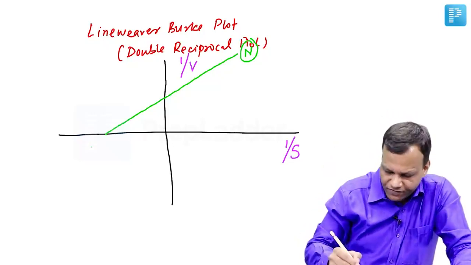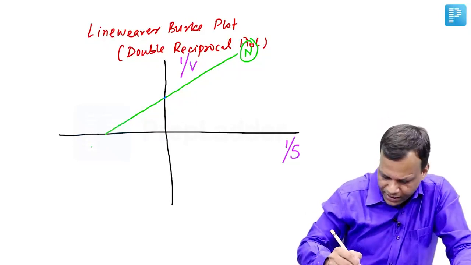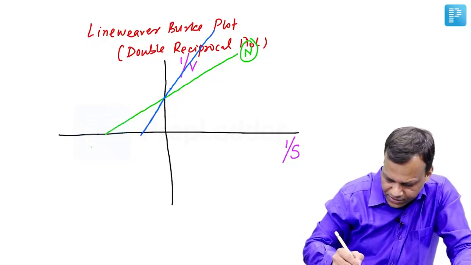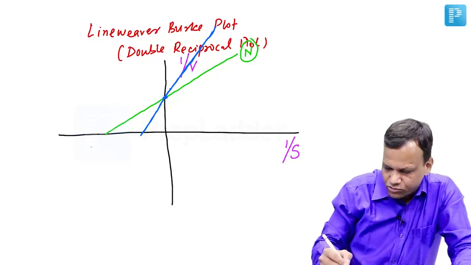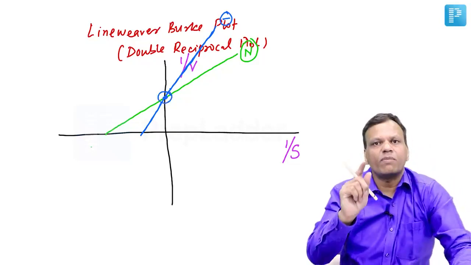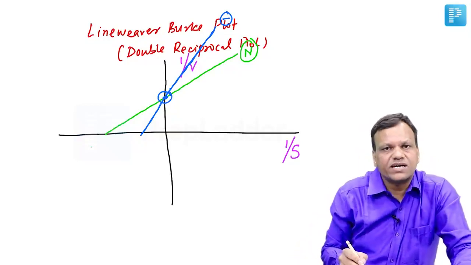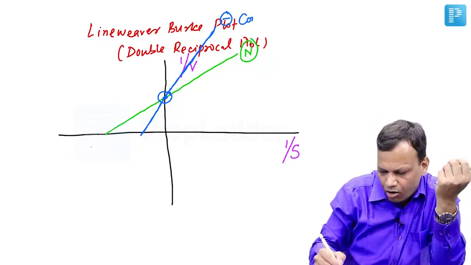If the graph is intersecting on the y-axis, like suppose the second drug is giving a graph like this. That means this point is same, so this is with inhibitor. This point is telling about 1 by V. 1 by V means Vmax. So Vmax is constant, only the substrate concentration changes, that means Km changes. So this is done by, yes, a competitive inhibitor.